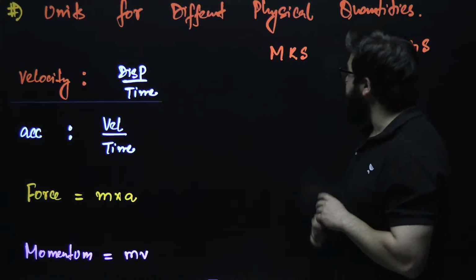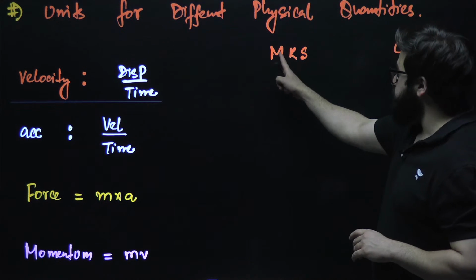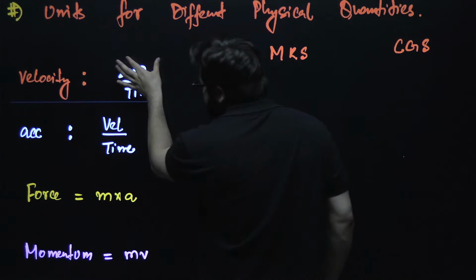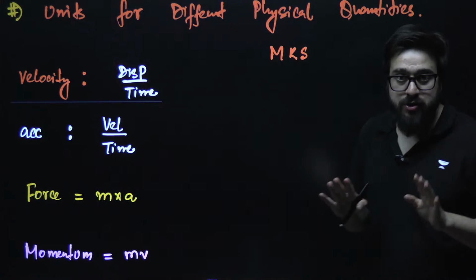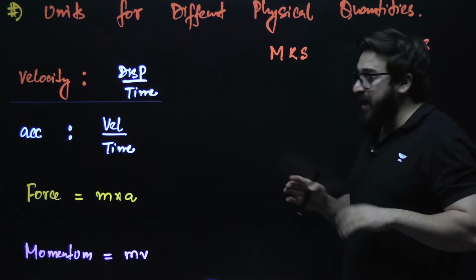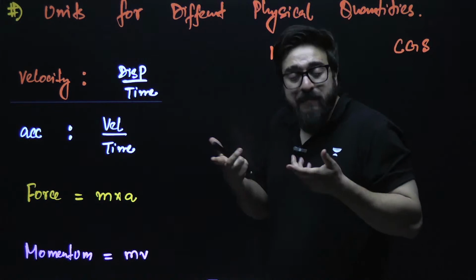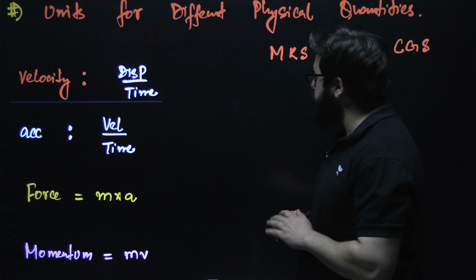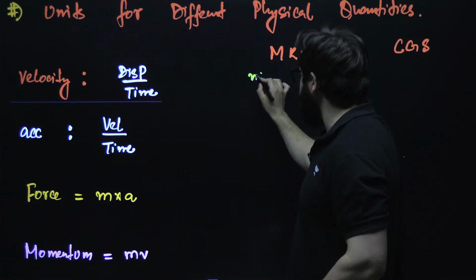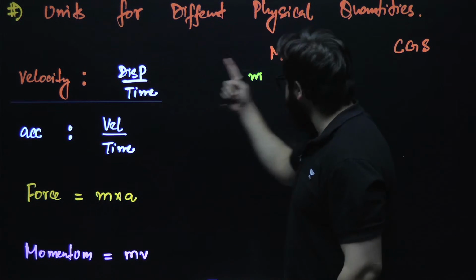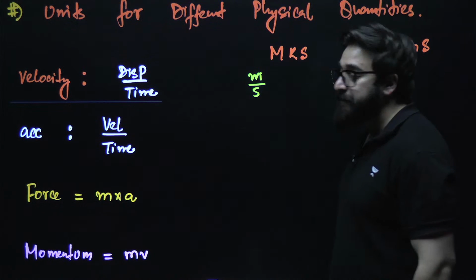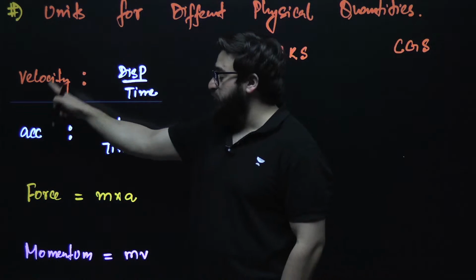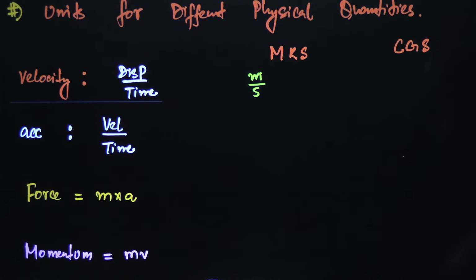Now guys, see. When it comes to MKS system, that is meter, kg and second, velocity is simply displacement upon time. Now, displacement is what? Displacement is length. Time is what? Time is second. So we measure the length over here in meters. So for velocity, instead of displacement, I write meter, and for time, I write second. So it will be meter per second. So the unit in MKS system for velocity is meter per second.